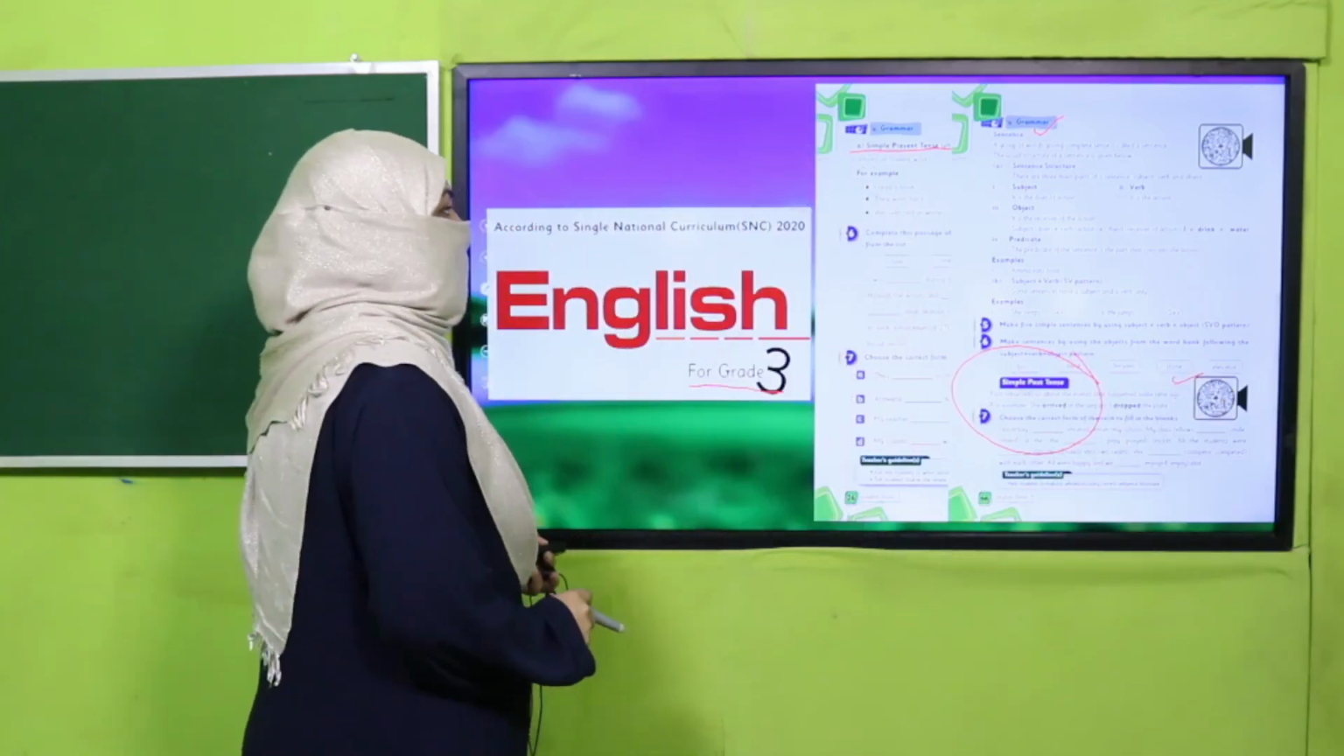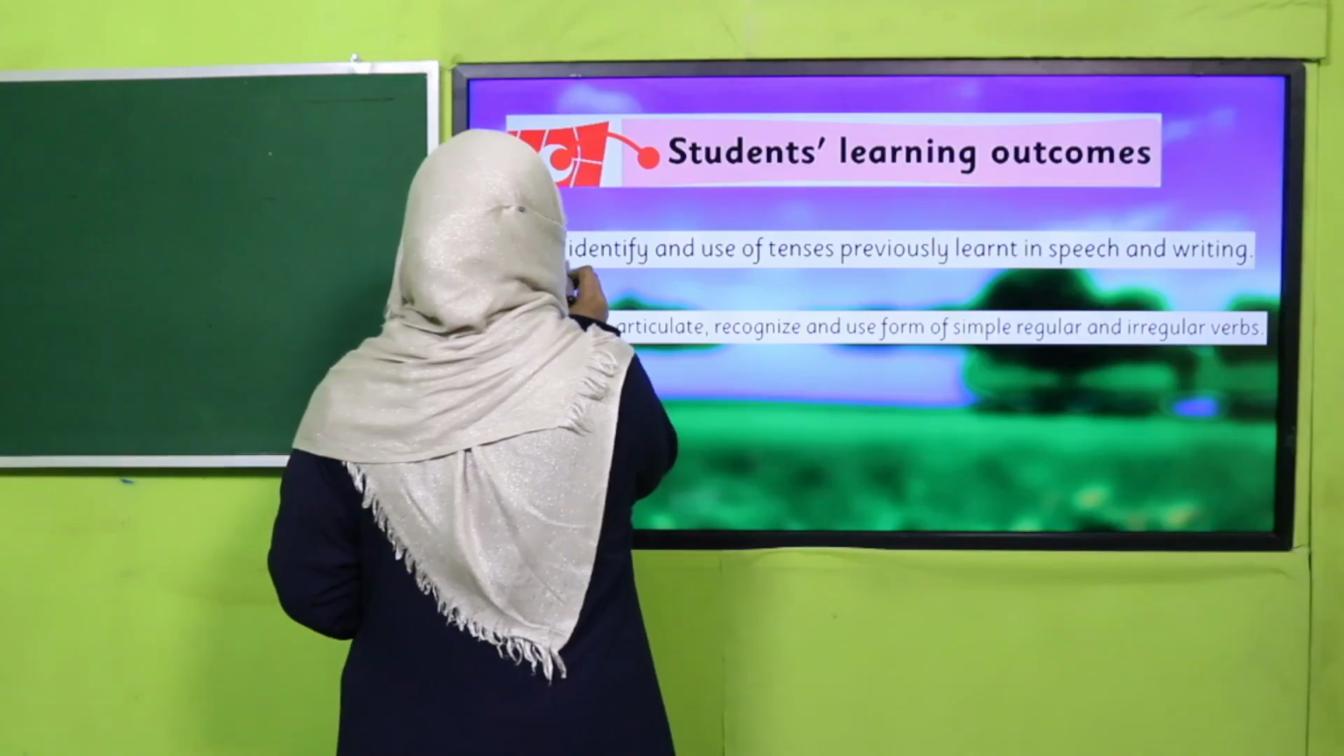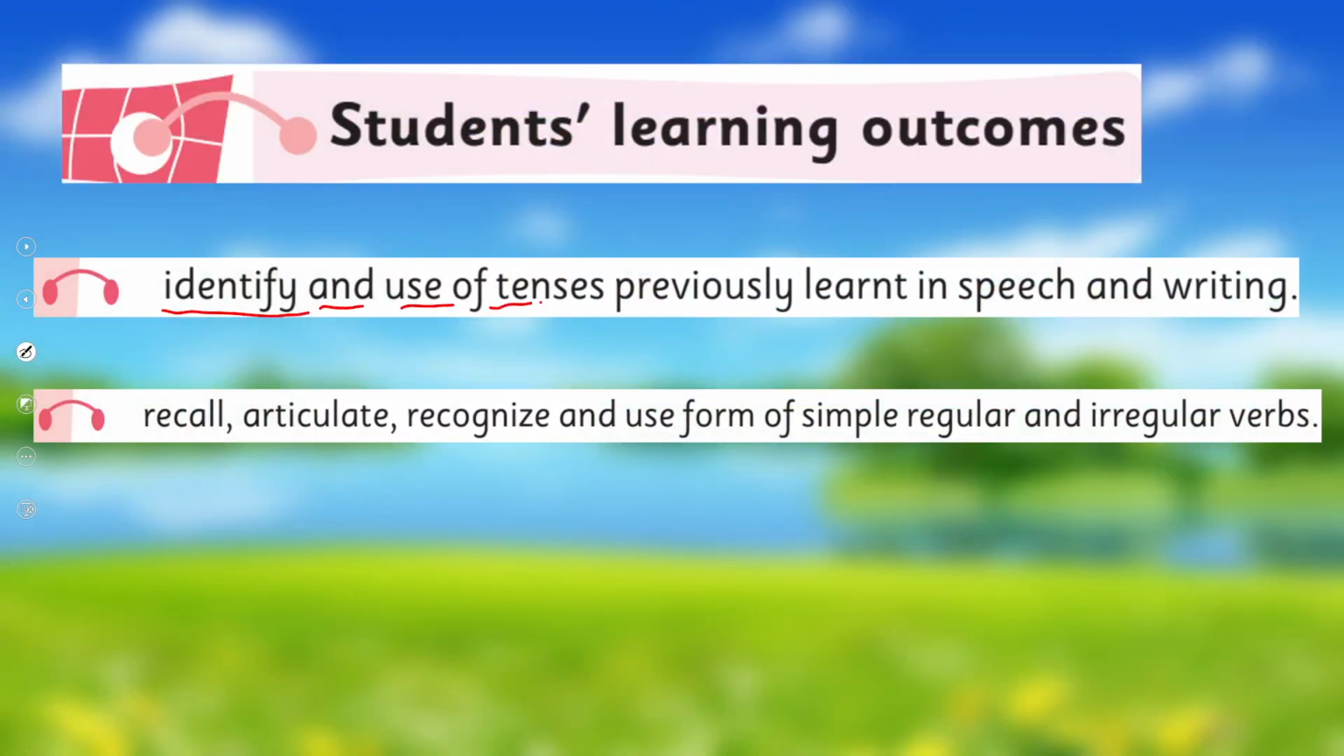So today we are going to learn further. We learn to identify and use tenses previously learned in speech and writing: recall, articulate, recognize, and use the forms of simple regular and irregular verbs. These are our today's SLOs.